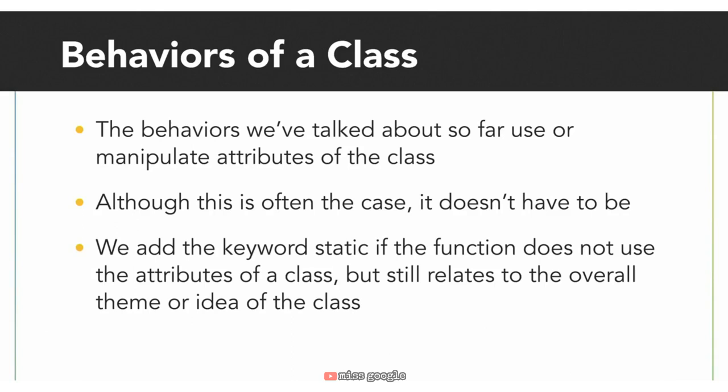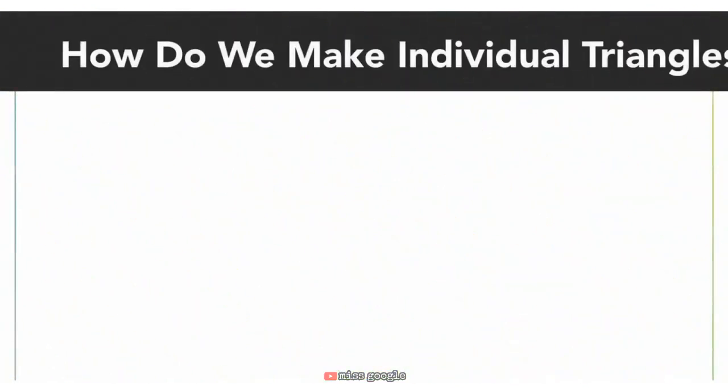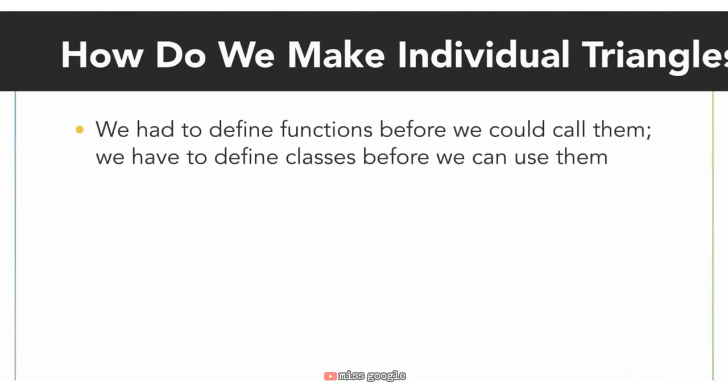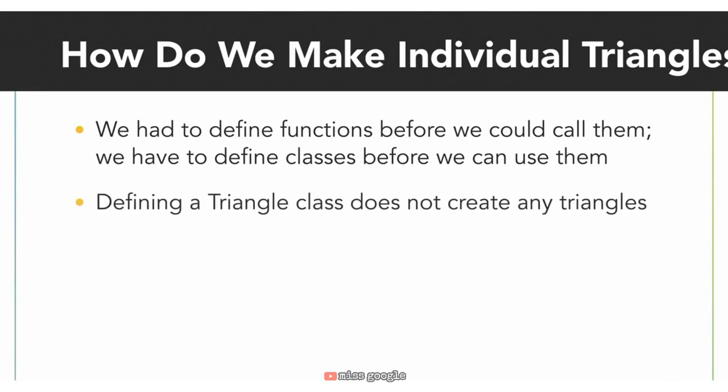Now that we understand classes conceptually, we can connect these blueprints to the execution of our programs. Stay tuned. When we were talking about functions in an earlier chapter, we had to define a function in order to call it. Similarly, we have to define a blueprint or class in order to use it. In the last lesson, we defined the triangle class or triangle blueprint, but we haven't created any triangles yet. We just defined the attributes and behavior of a triangle in a blueprint.